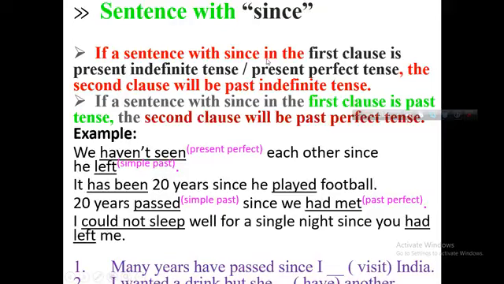If a sentence with "since" in the first clause is present indefinite tense or present perfect tense, the second clause will be past indefinite tense.